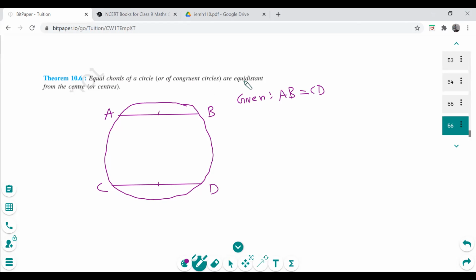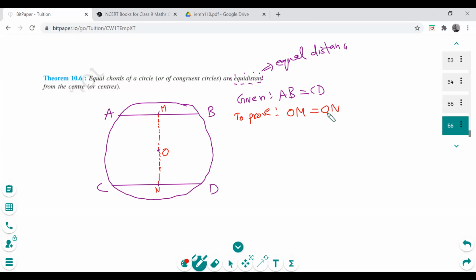Equidistant. What do you understand by equidistant? It means from the center point, both are at the same distance. Equal distance, right? So suppose I take the center as O, and we have to prove that they are equidistant from the center. That means this distance, let's call it OM, and let's call it ON, they are equal. We need to prove that. Mind it. So to prove OM is equal to ON, this we need to prove.